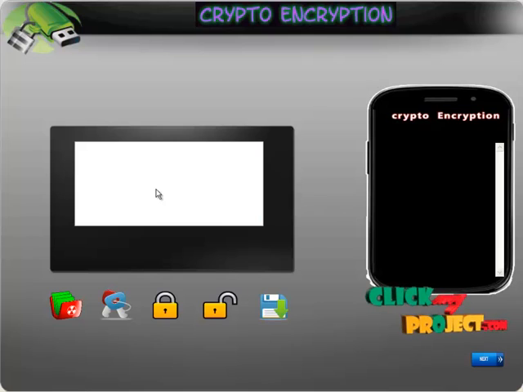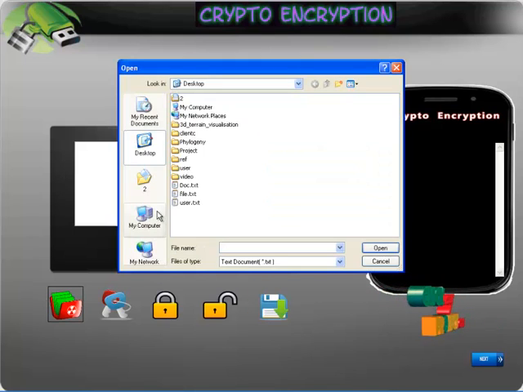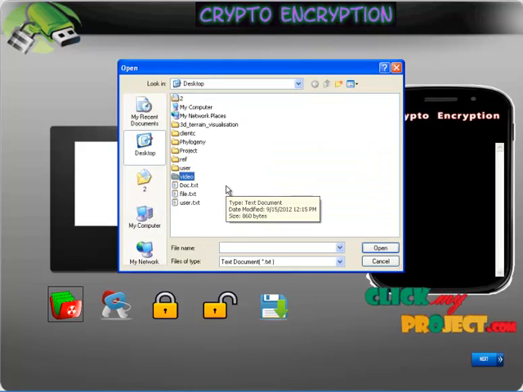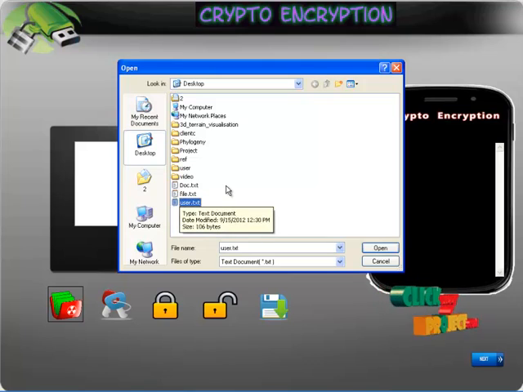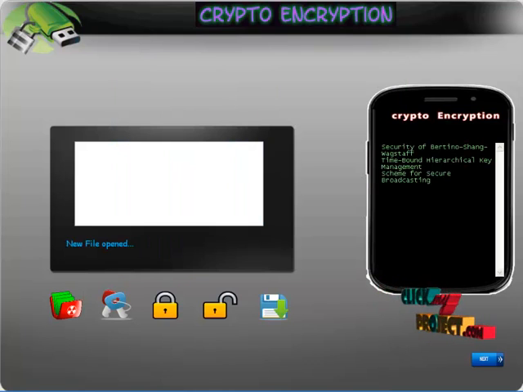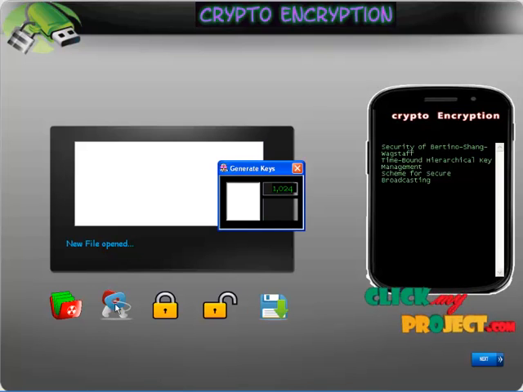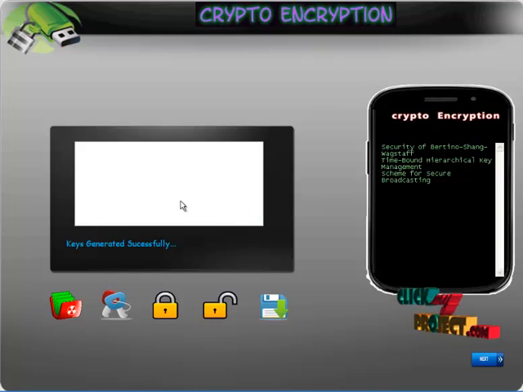Here the list of keys will be displayed, and here the text of the file we open will be displayed. Let's see our process. The admin opens a file, selecting the file which the admin is going to broadcast. Now the file has been displayed. For the selected file, we are going to generate a key. The admin has generated a key.